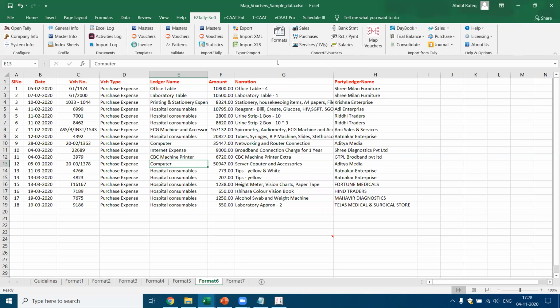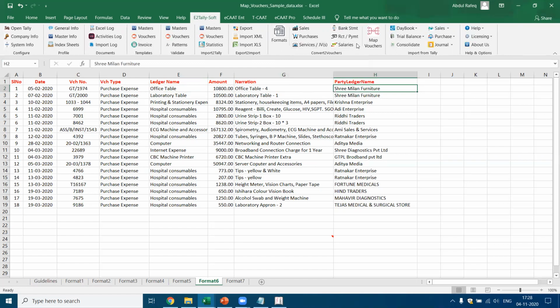Let's say I take up the JV option. When I'm selecting the JV, I should be clear about what is the debit and what is the corresponding credit, and whether these transactions are one-to-one or one-to-many or many-to-many. Now, if you analyze this, in this case, what is the amount to be debited? The ledger name party, this office table, has to be debited with 10,800. And the credit party who has to be credited is 3 million furniture. This is what we want to do. Now let's come to the services JV option.